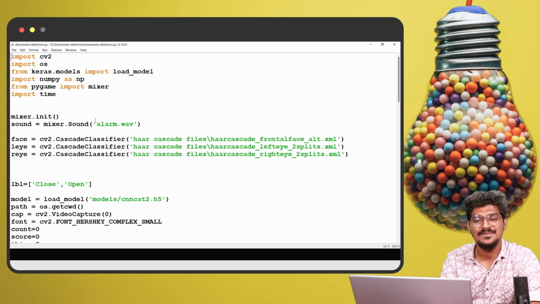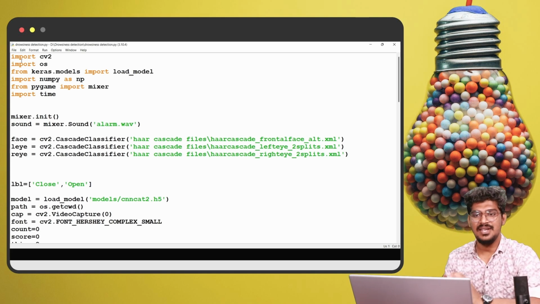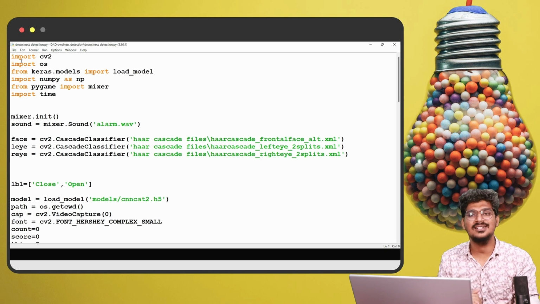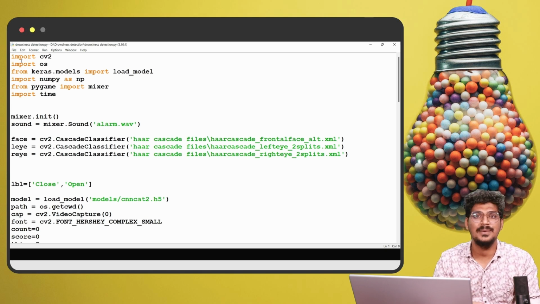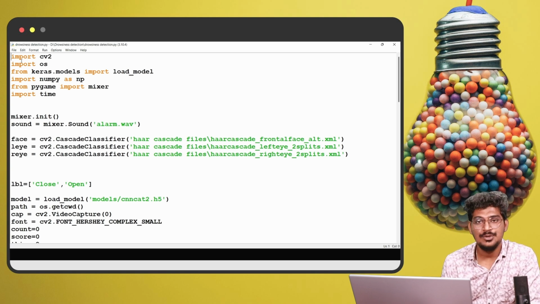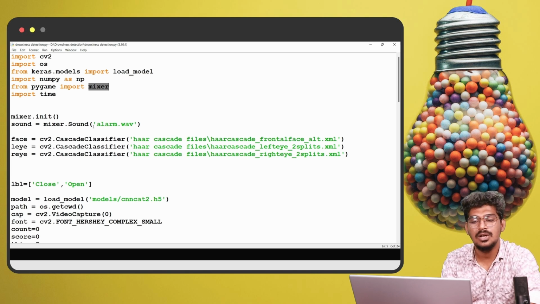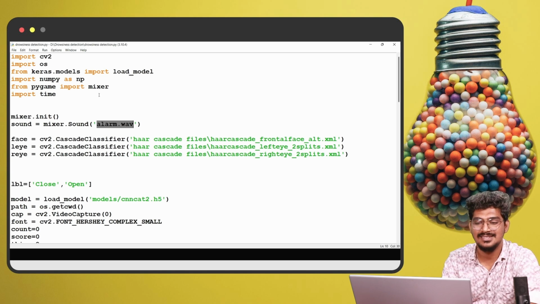That is very important, right? So import the necessary libraries. Now we are going to validate the model by accessing the real time camera. Import CV2, then import OS. Then from Keras models, load_model will help to do that. Then import numpy, and pygame is very helpful to play the alarm. Here we need to initialize the mixer for the alarm: mixer.init, then sound equals mixer.Sound, with the file name.